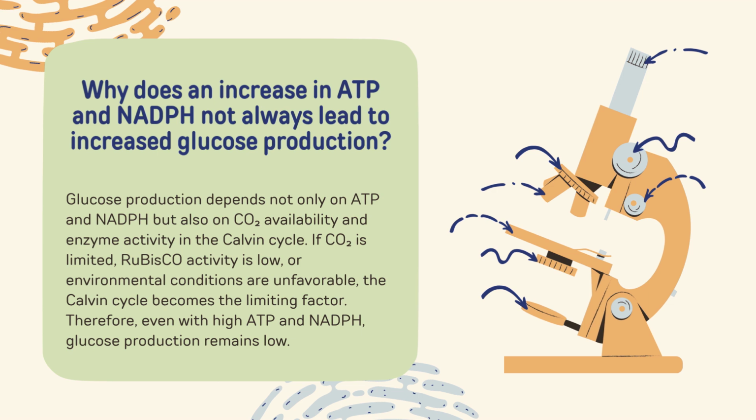If CO2 is limited, RuBisCO activity is low, or environmental conditions are unfavorable, the Calvin cycle becomes the limiting factor. Therefore, even with high ATP and NADPH, glucose production remains low.